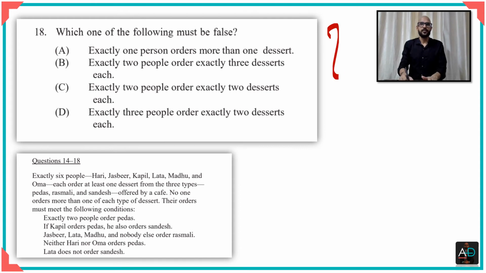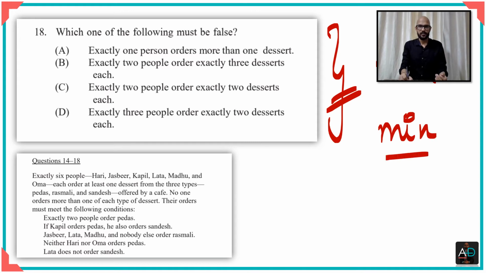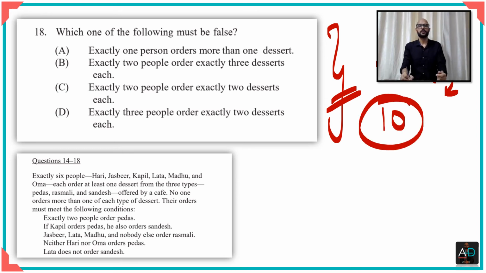Alright, so pause the video and try solving this question by yourself before you listen to my solution. This again is a question that deals with your understanding of what is the maximum and what is the minimum. I will discuss this with you, but I just want you to take note of something before you pause the video. Let us say that you know that the maximum number of desserts that could be bought in total is 10. We saw this in the first question, right?